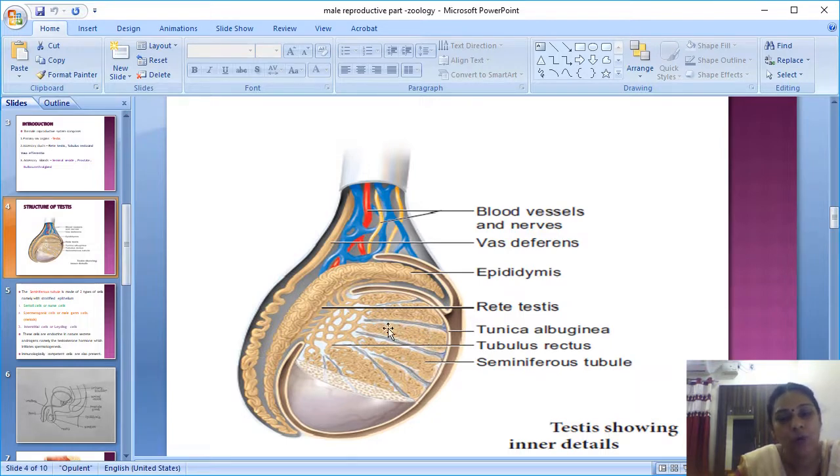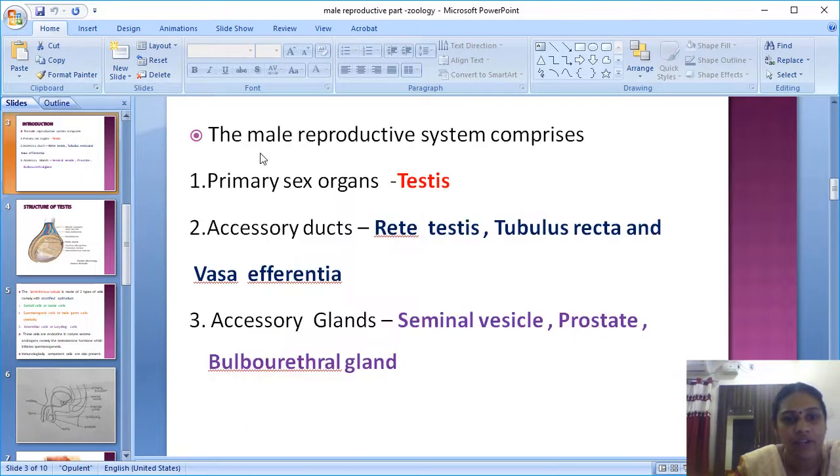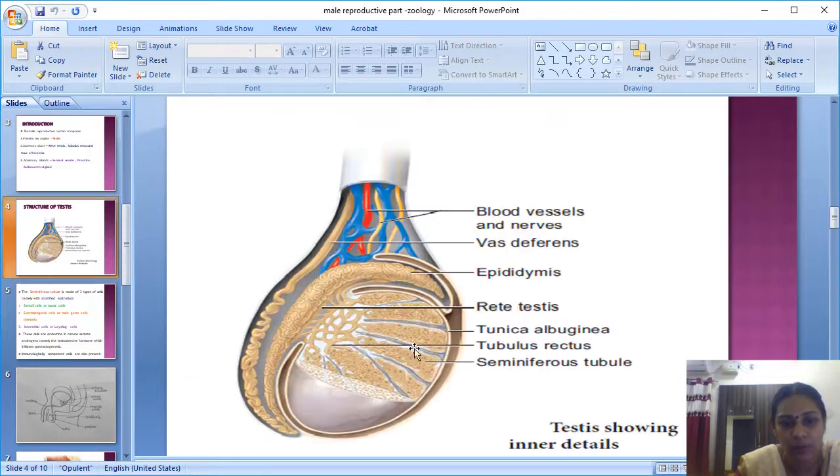These tubules are highly coiled, 4 to 5 coiled structure. This coiled unit is called the seminiferous tubule. The seminiferous tubules produce the testicular substances, the major site for the synthesis of spermatogenesis.